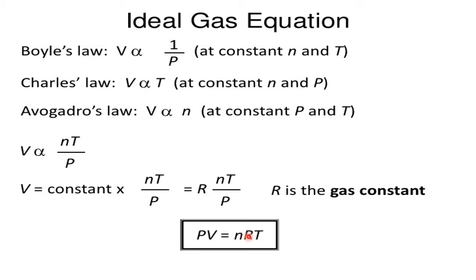So R is the gas constant. If you want to calculate the R value, R equals PV by nT. So please put in the values of pressure, volume, and number of moles. If you take 1 mole, n equals 1, and a temperature, then you will get the R value. Okay, so let's see.